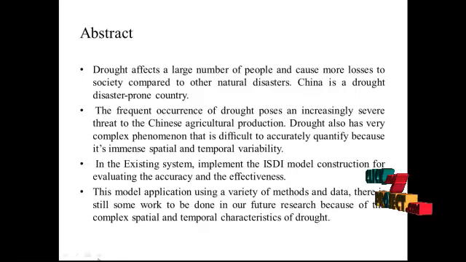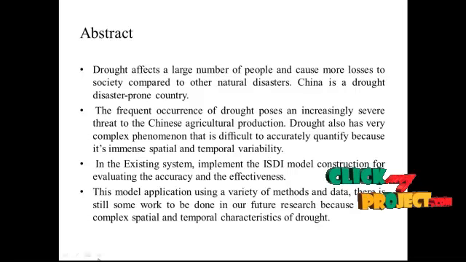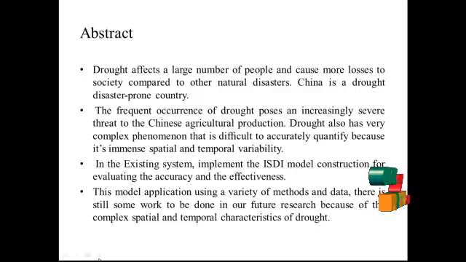In the existing system, the ISTA model construction is implemented for evaluating accuracy and effectiveness. Although this model is applied using a variety of methods and data, there is still some work to be done in future because of the complex spatial and temporal characteristics of drought.